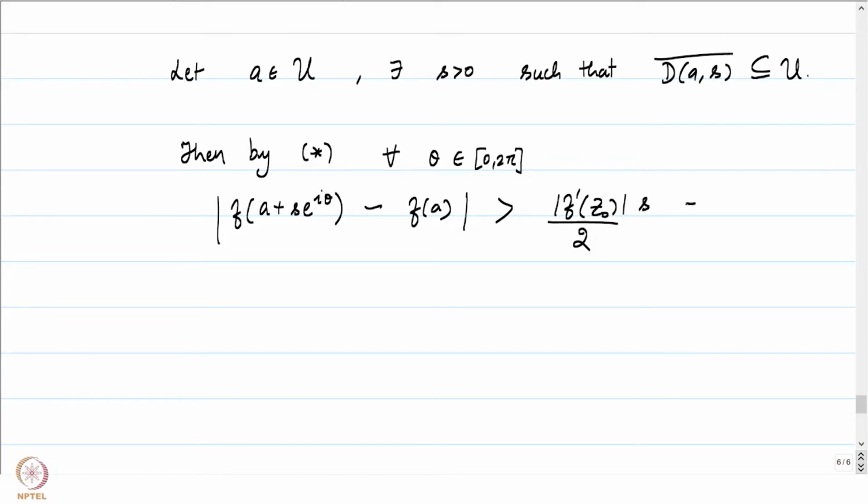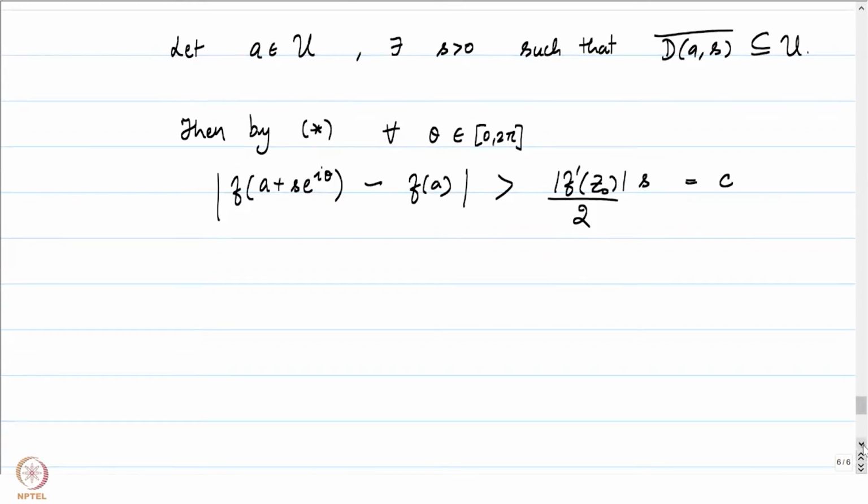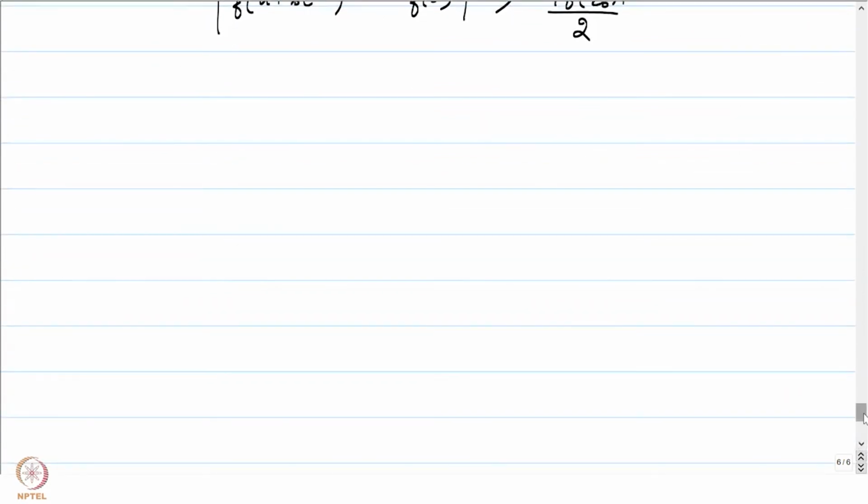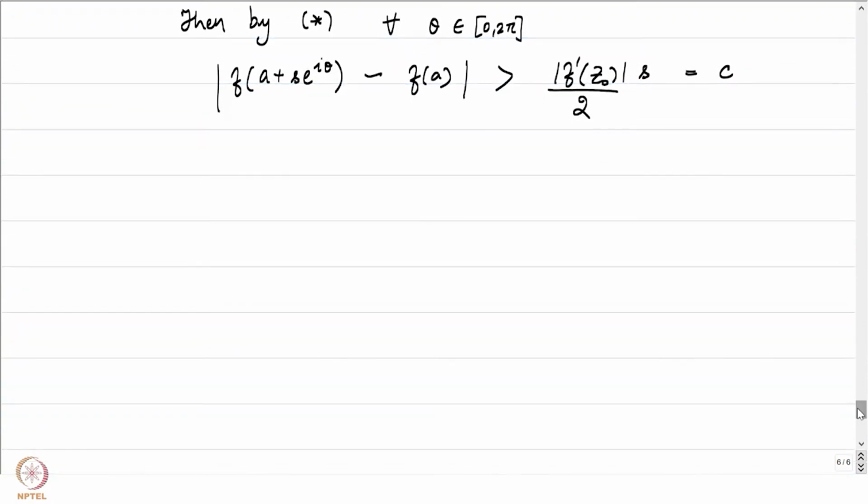So let's call this number C. If you notice, the right hand side depends neither on theta nor on a. It's some constant number. This is good. What is being concluded here is that f of a plus s e to the power i theta is always outside a disk of radius C around f of a.